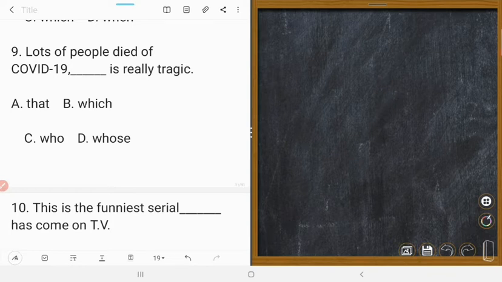So B is correct. 9 B is correct. Yes, 9 B is correct. B is correct. Right.